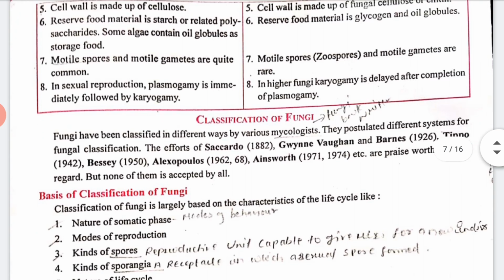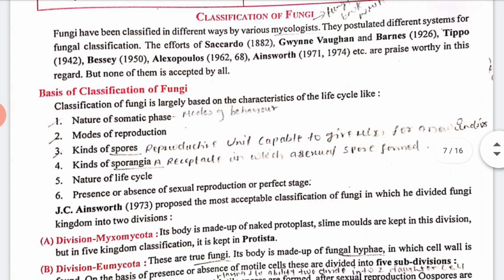Like nature of somatic phase, modes of reproduction, kinds of spores and kinds of sporangia, nature of life cycle, presence or absence of sexual reproduction or perfect stage. On the basis of all these things we have classified fungi. Clear?